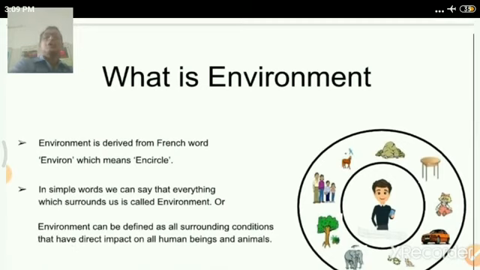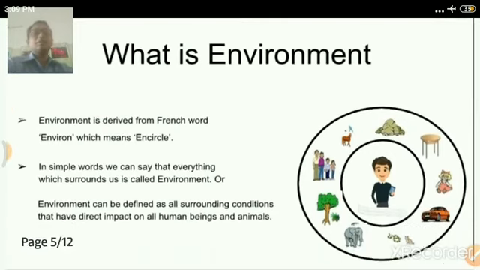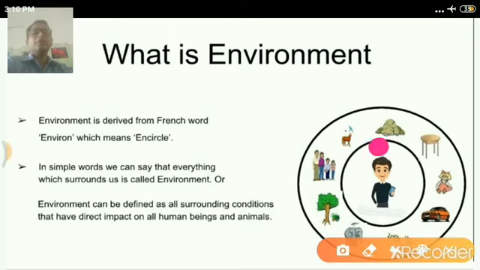Okay, so let us discuss what is meant by environment. Just to recall, this word is derived from the French language. It's actually a French word. It means a circle, or you may say it's a surrounding.